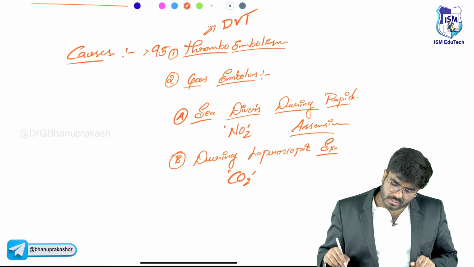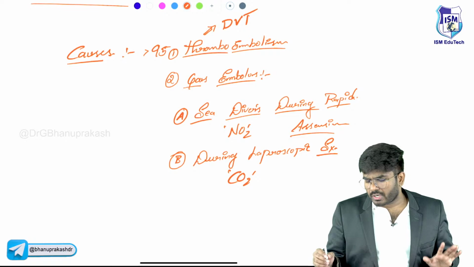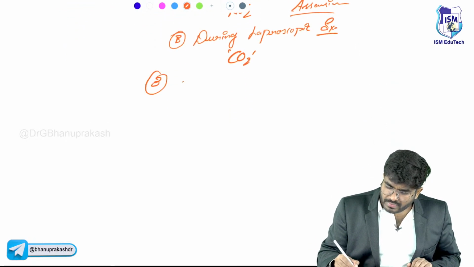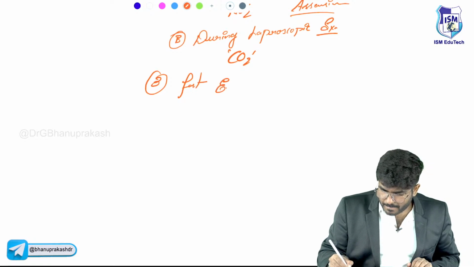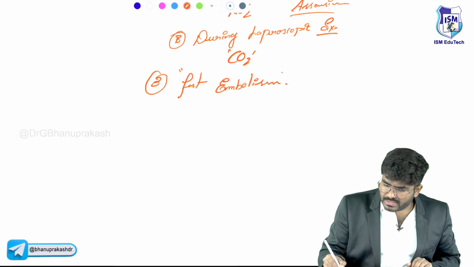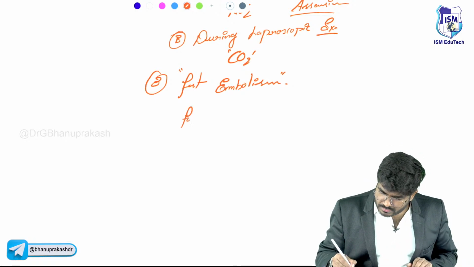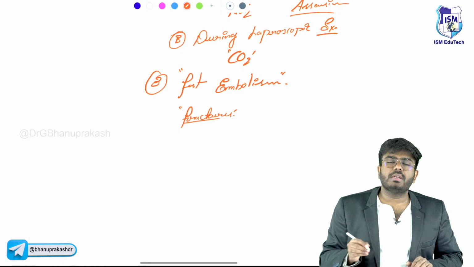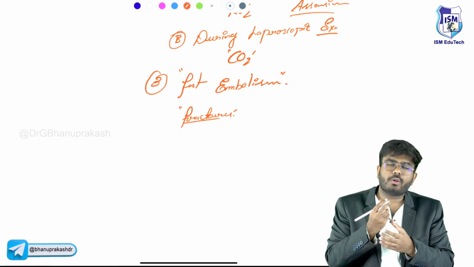Now, what are the other causes of embolism? Number one cause is thromboembolism. Number two, gas embolism. There can be fat embolism. So, fat embolism is seen in which conditions? Fractures. The point which I want you to know is fractures within your bone marrow. Within your bone marrow, what do you have?